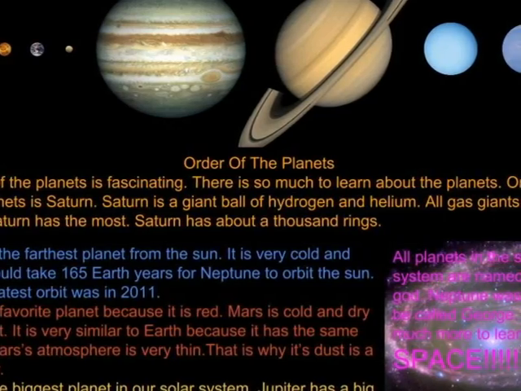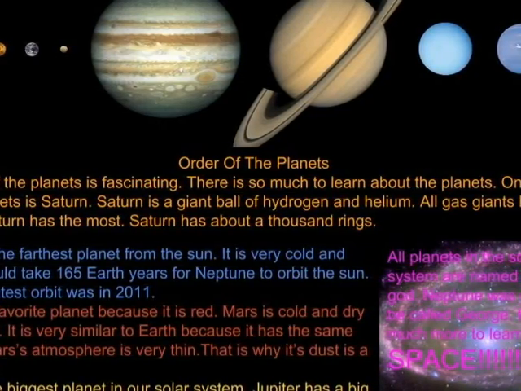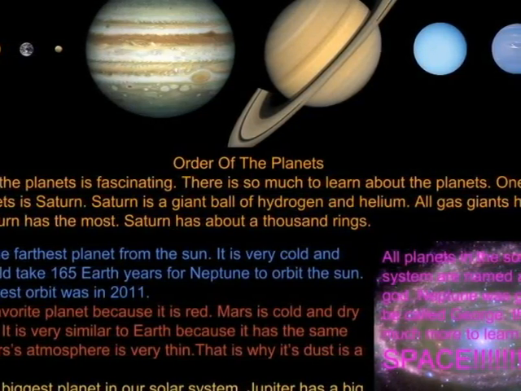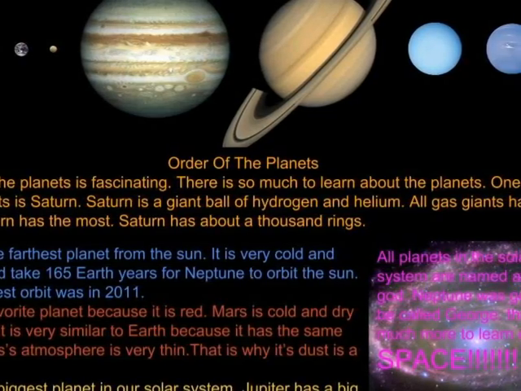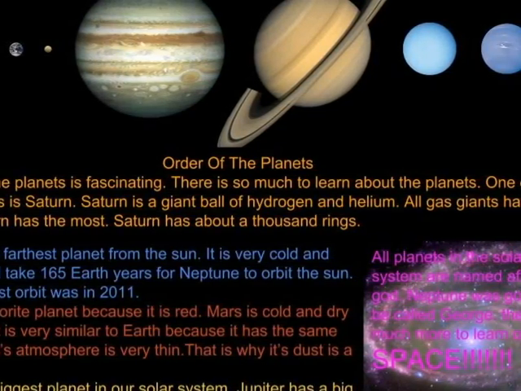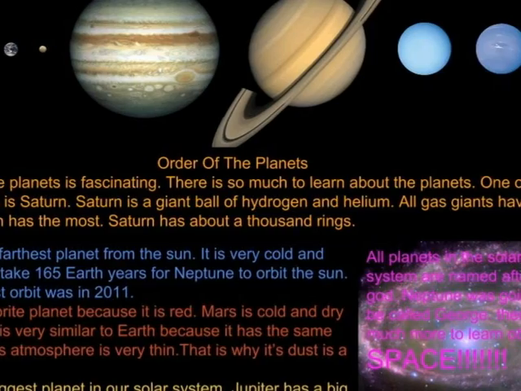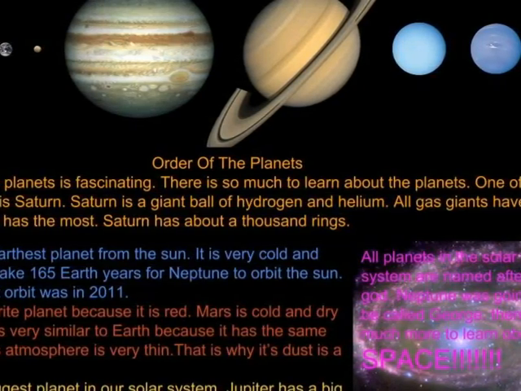Mars is my favorite planet because it is red. Mars is cold and dry, like a desert. It is very similar to Earth because it has the same seasons. Mars' atmosphere is very thin, that's why its dust is a rusty color.